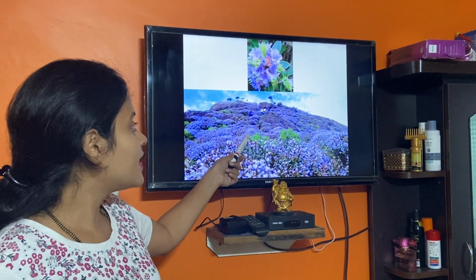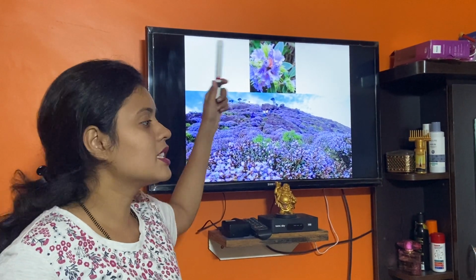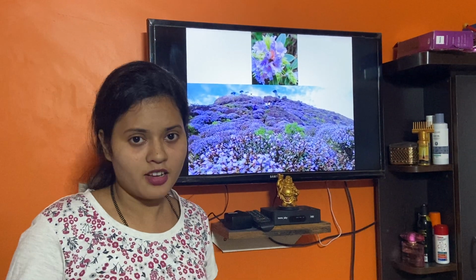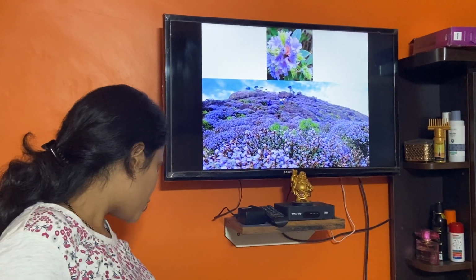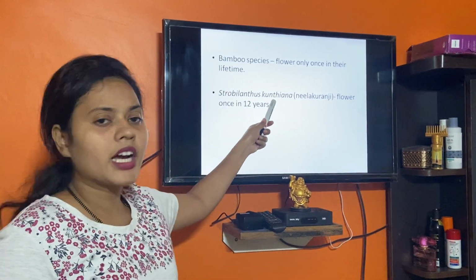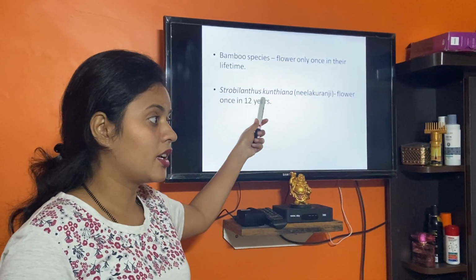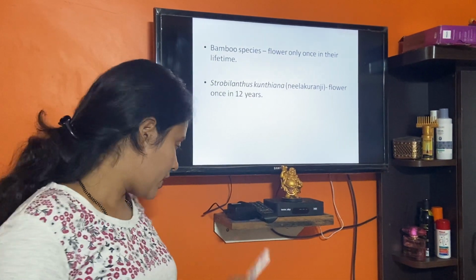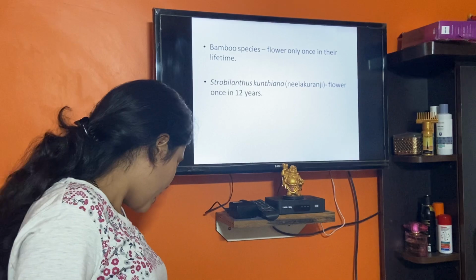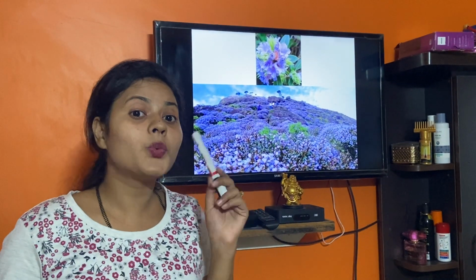See these particular flowers. These plants are called Neelakuranji. The scientific name of this is Strobilanthes kunthiana. This particular flower, Strobilanthes kunthiana, Neelakuranji, flowers once in 12 years.